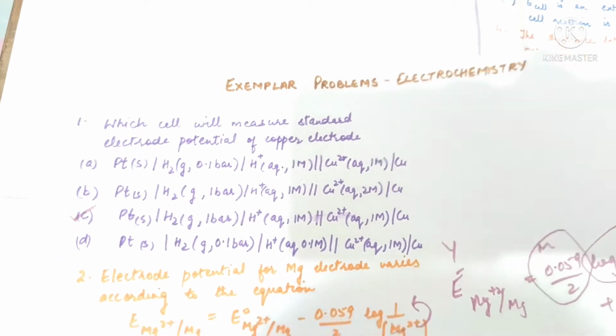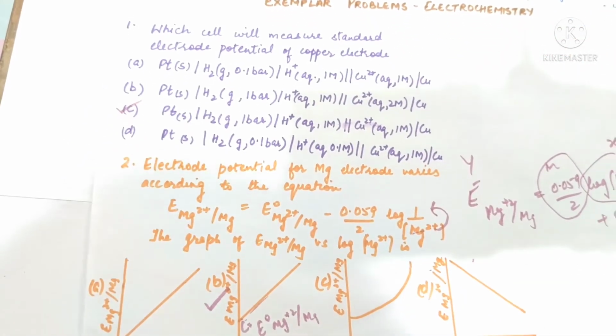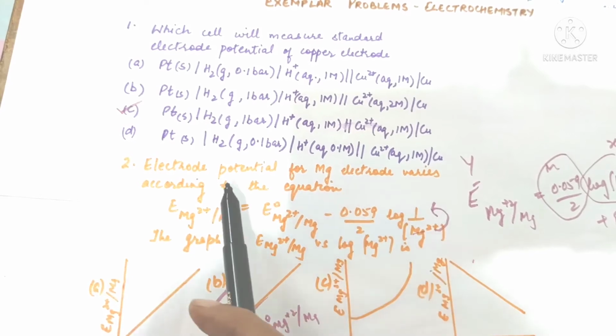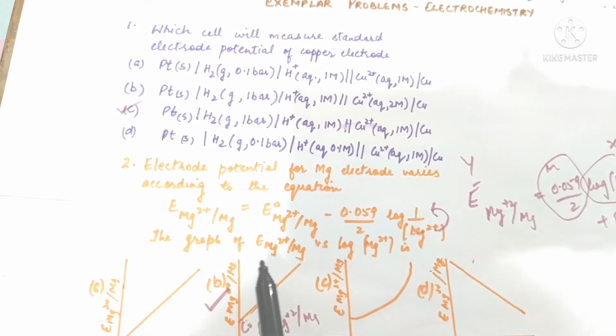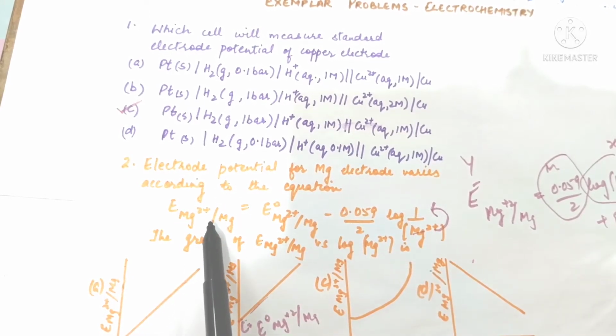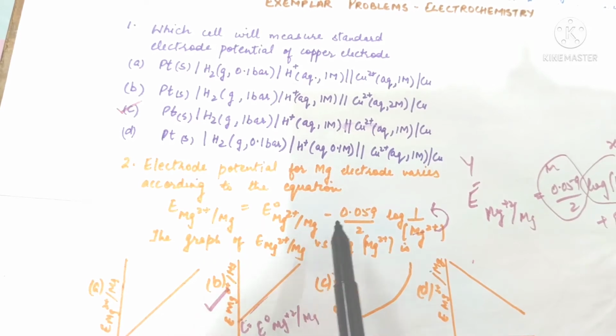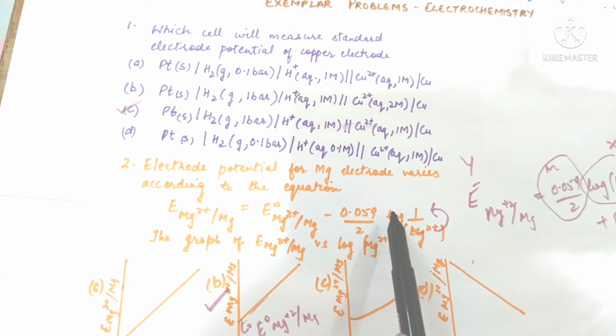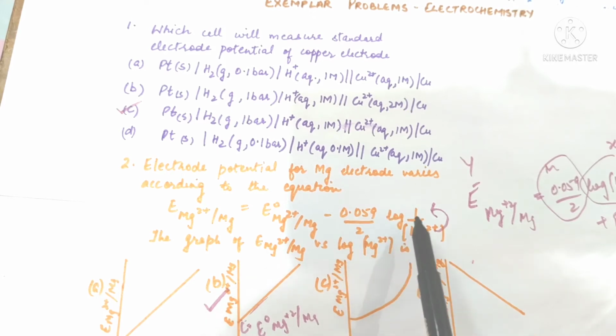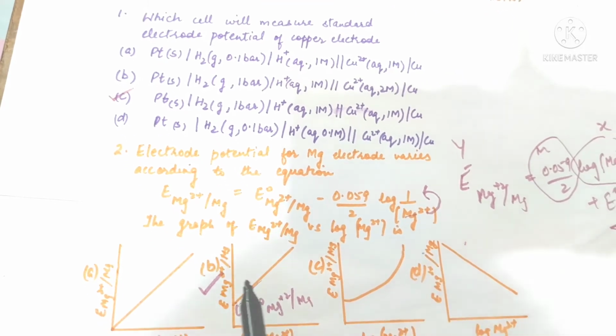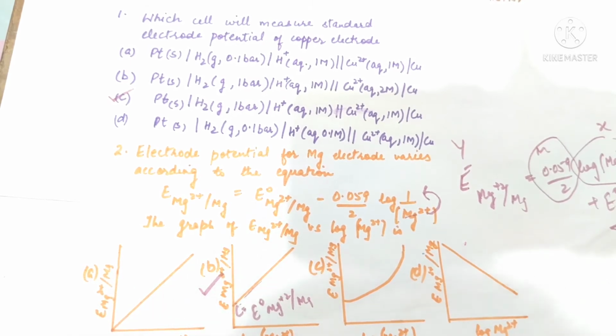Next question is, electrode potential for magnesium electrode varies according to the equation. Reduction potential for magnesium is equal to standard reduction potential for magnesium minus 0.059 upon 2 log of 1 upon concentration of magnesium ions. If we see the graphs, they are between reduction potential for magnesium and log of concentration of magnesium ions.